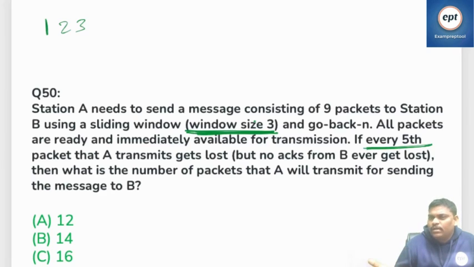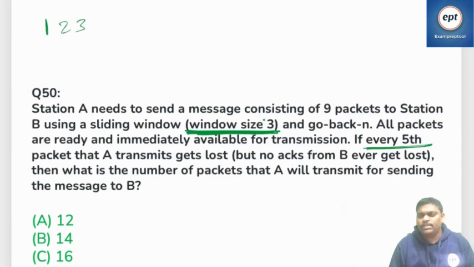Let us assume that packets are not coming from the upper layer fastly. They are coming slowly. Then you have to send one by one. Even though window size is 3, they are not coming from the upper layer fastly. They are coming slowly, so you have to send slowly. And one more thing, this is the trap, remember. There may be so many reasons. It supports cumulative also, individual also. Be careful. So let's see this one.